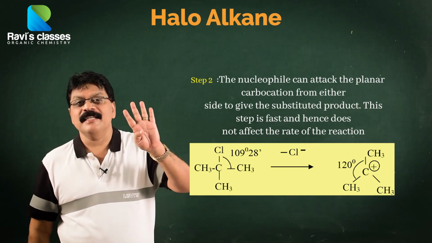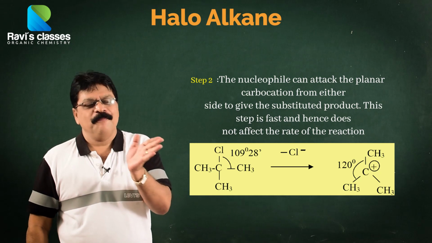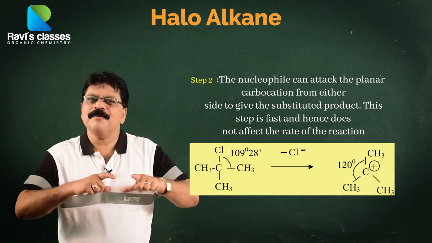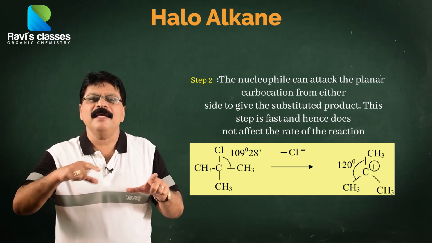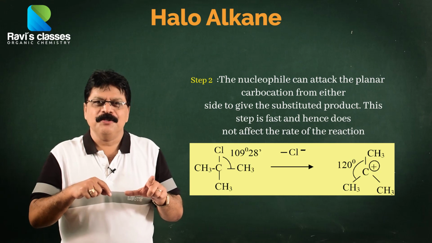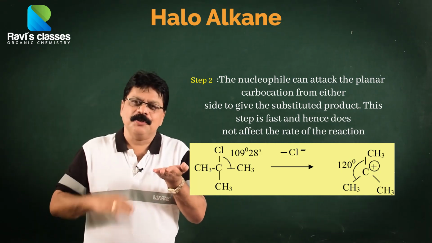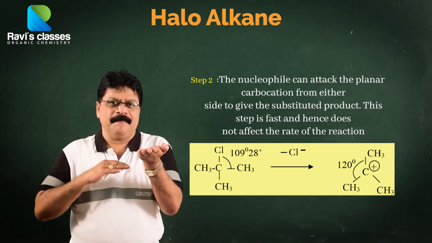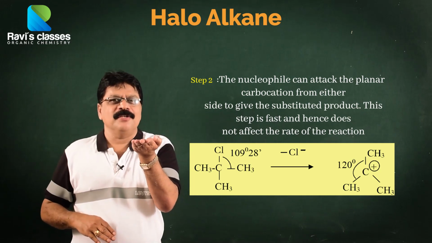Originally in the starting material there are 4 bonds including the Cl. So it will be tetrahedral. When Cl⁻ breaks off, what is left behind? Only 3 bonds. So the 3 bonds will rearrange. At how much separation will they be? At 120 degrees from each other. So when they are at 120 degrees from each other, it will become planar. So carbocations generally are what? Planar. Carbocations are generally planar because they have got only 3 bonds.